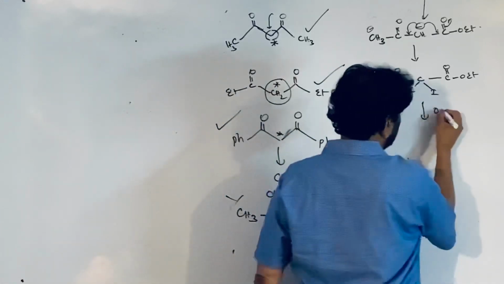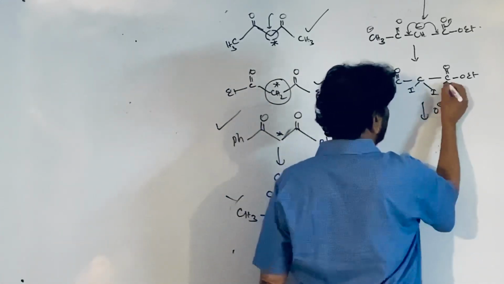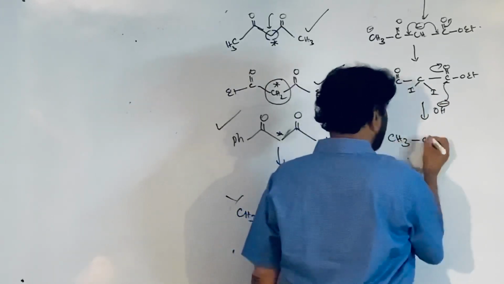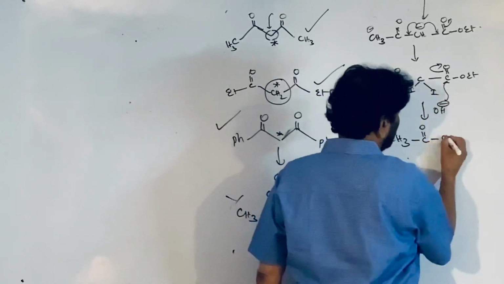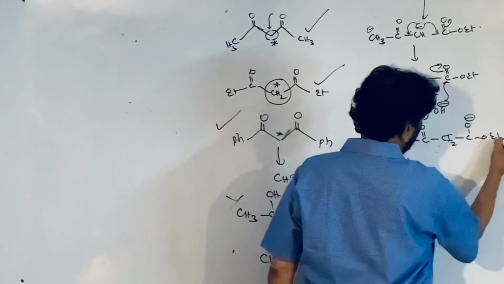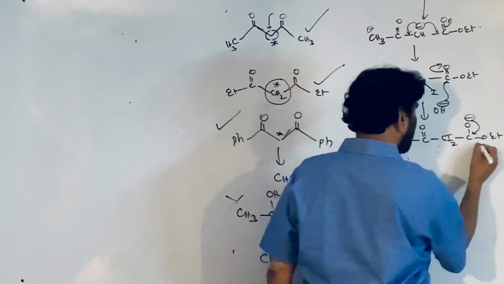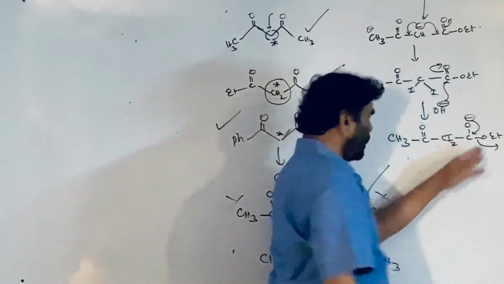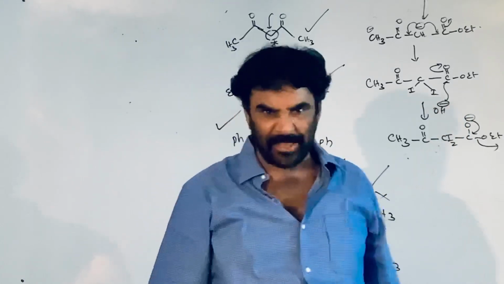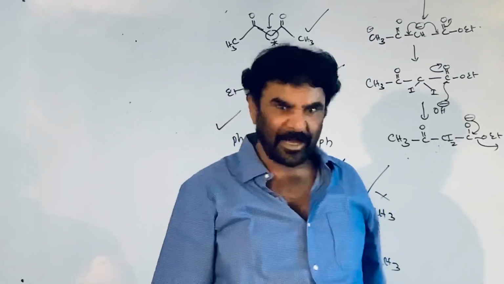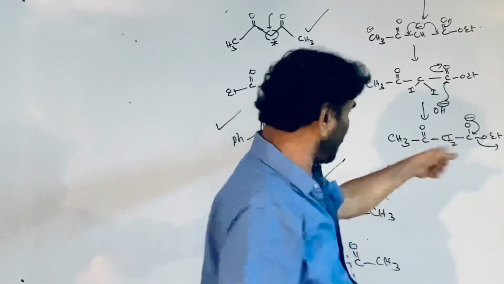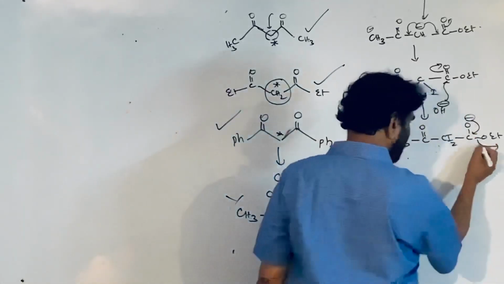Now OH minus comes and goes to here, so it goes up, and this is CH3, C double bond O, CI2, that is O minus, OEt, that is when it comes back, this is coming out. See, the best leaving group is the ethoxy group. Ethyl alcohol is a weak acid, its conjugate base, ethoxide ion, is a stronger base, therefore a better leaving group.